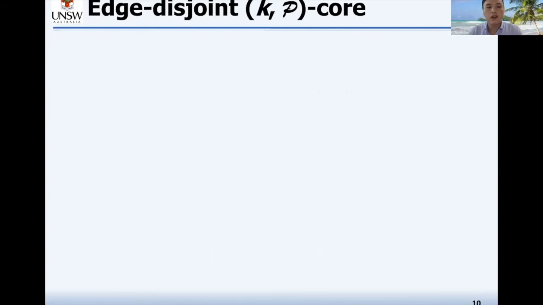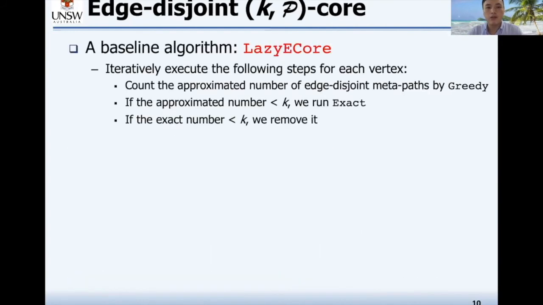Based on the counting algorithms, we propose a baseline algorithm for computing the edge-disjoint KP core. It iteratively executes the following steps for each vertex. First, we count the approximated number of edge-disjoint metapaths by greedy. Second, if the approximated number is less than k, then we run the exact algorithm. Finally, if the exact number is still less than k, then we remove it. So you can see that this algorithm removes vertices one by one, so it may be slow if there are too many vertices that need to be removed.